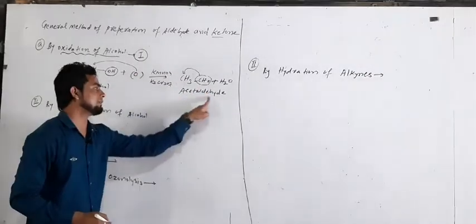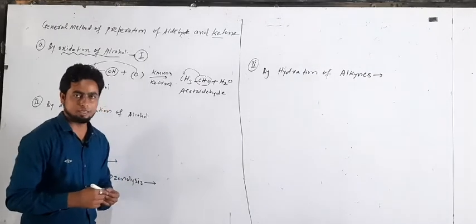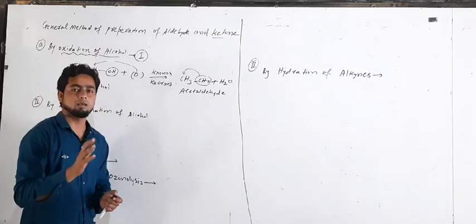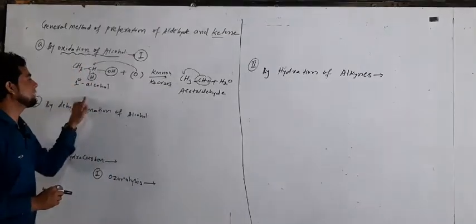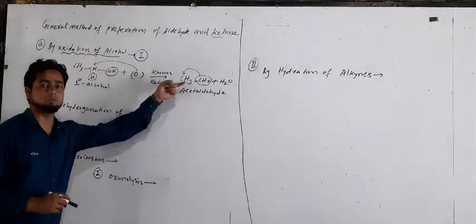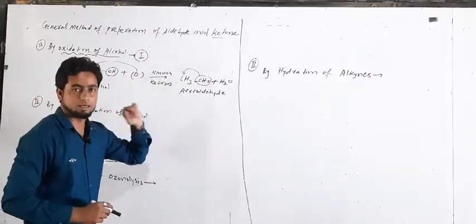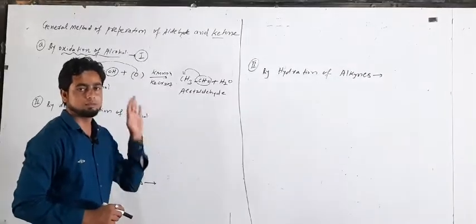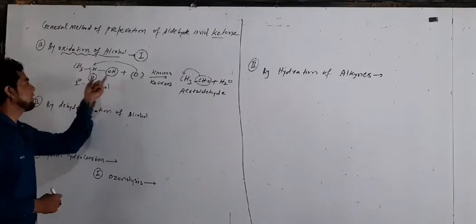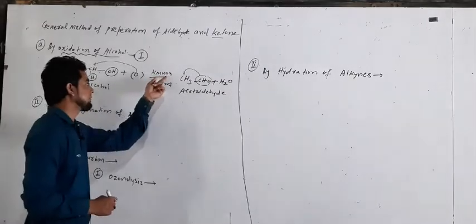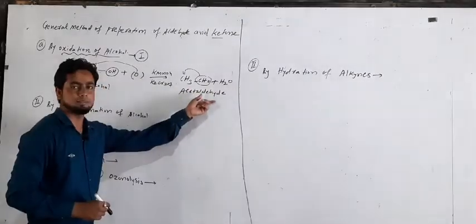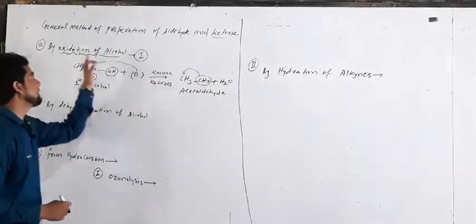Which aldehyde depends upon the group: CH3 gives acetaldehyde, H gives formaldehyde, C6H5 gives benzaldehyde. So when a primary alcohol is oxidized in presence of KMnO4 and K2Cr2O7, it forms acetaldehyde. This is the preparation of aldehyde.